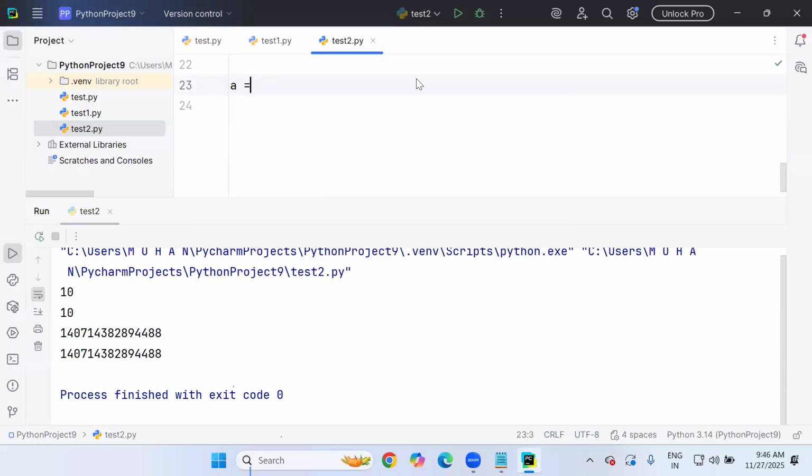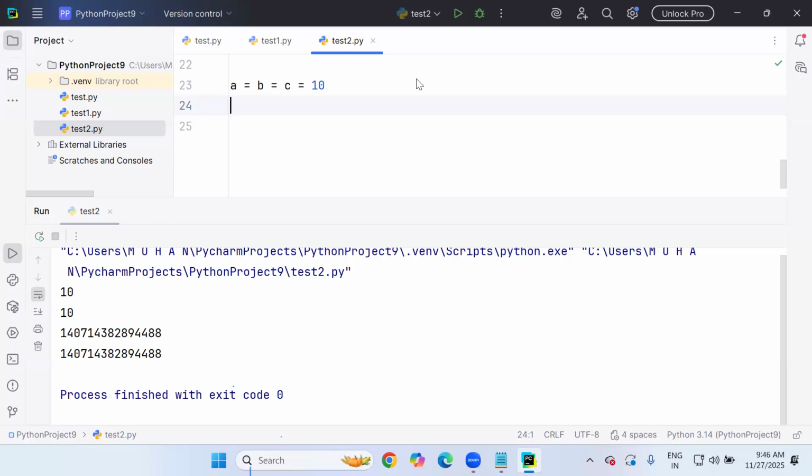See, sir, here I'm declaring A = 10, B = 10, C = 10. All the variable values are the same. But why should I go for three lines? Yes or no? So that's the reason I can go like this: P = C = 10. One line I can finish simply.